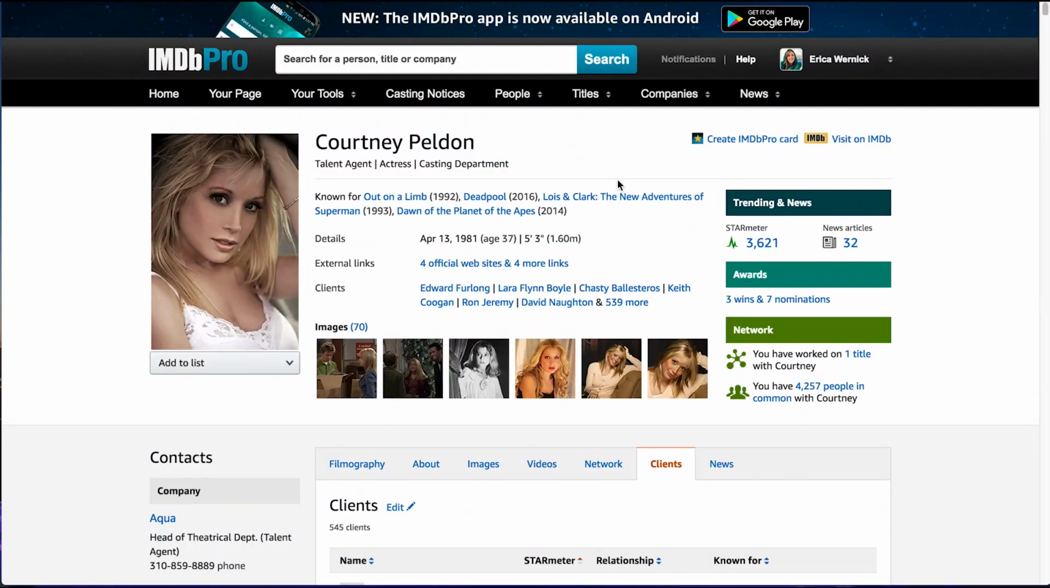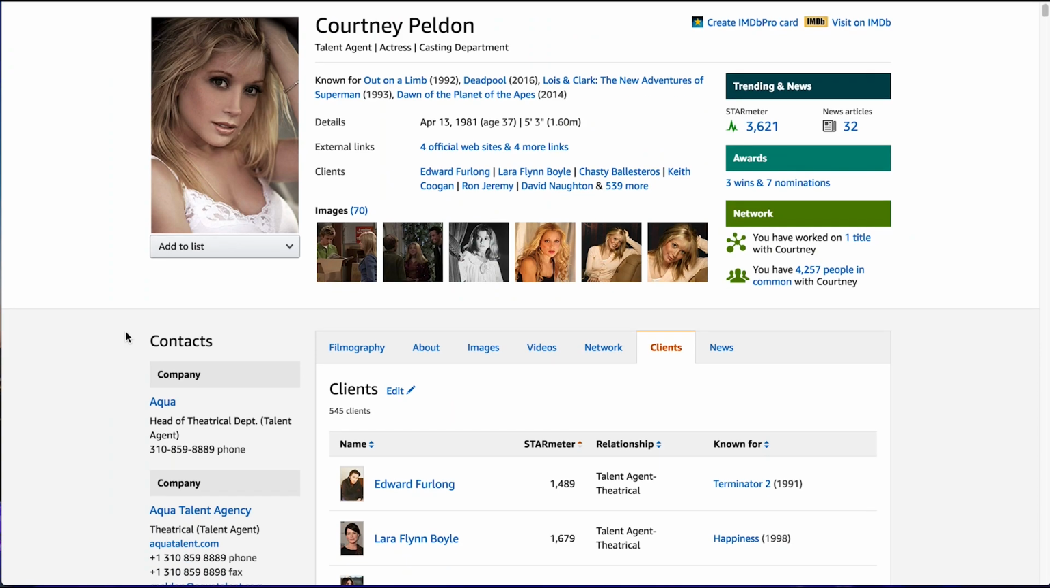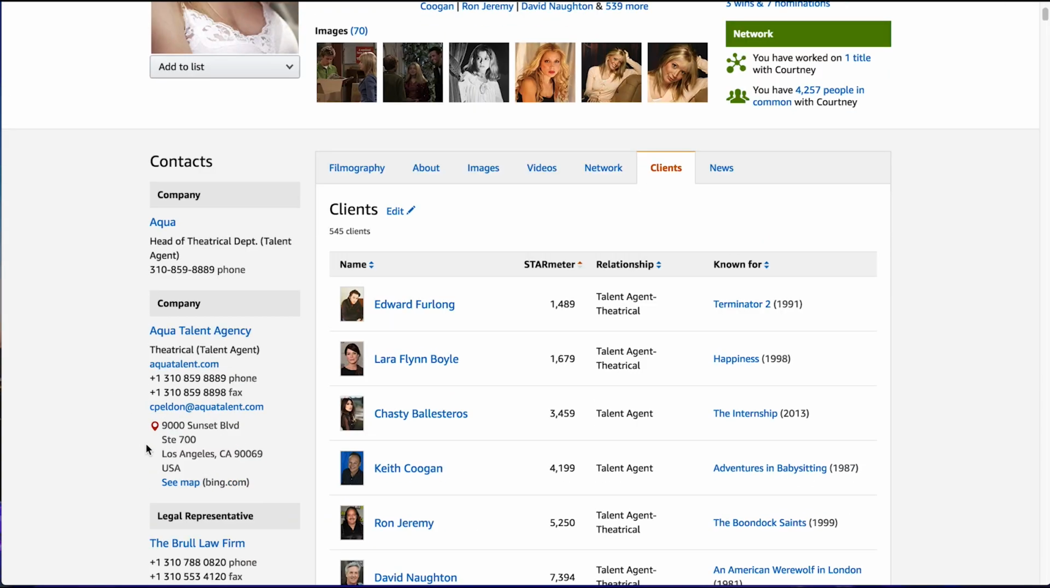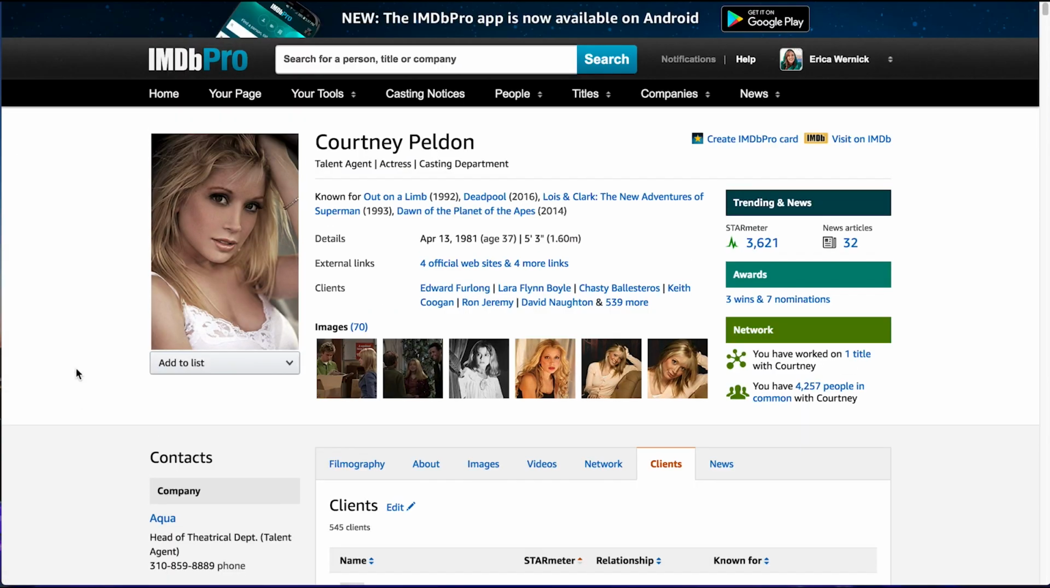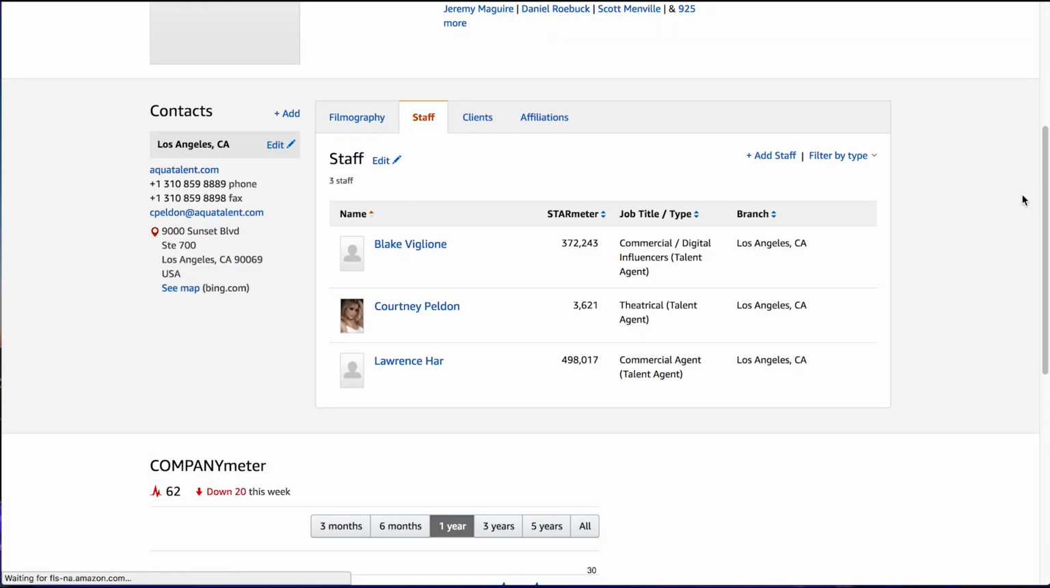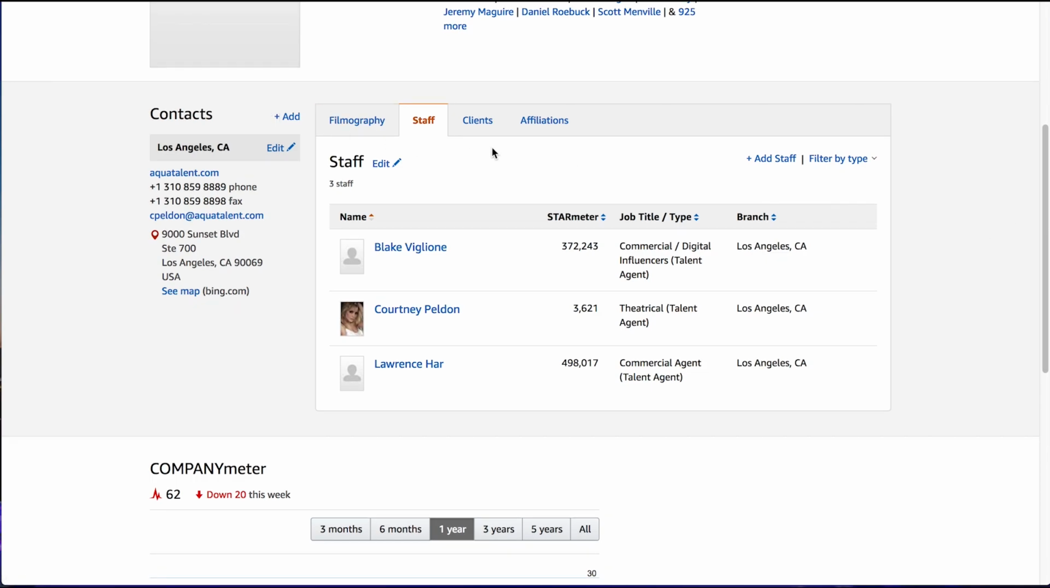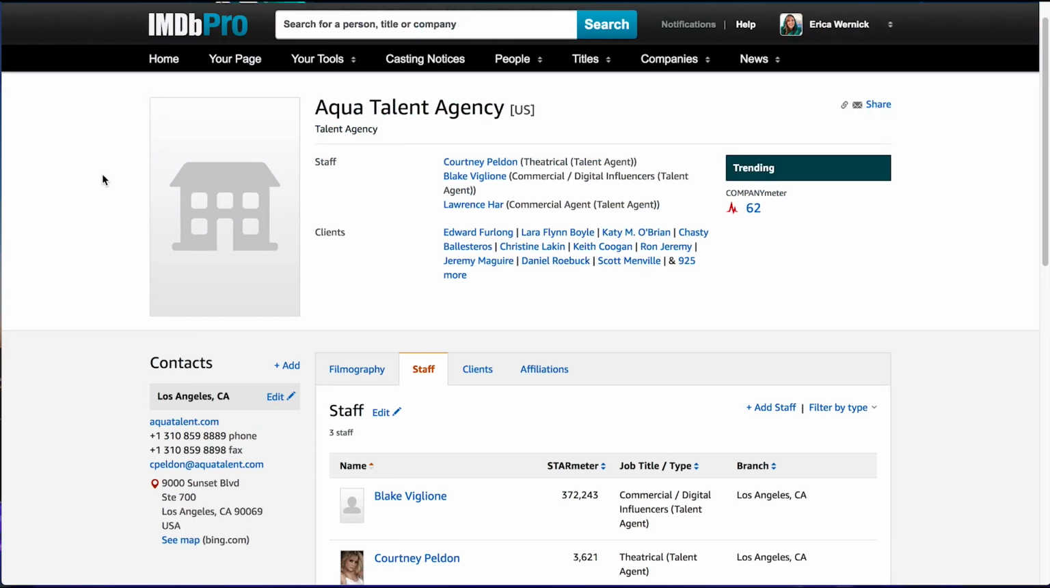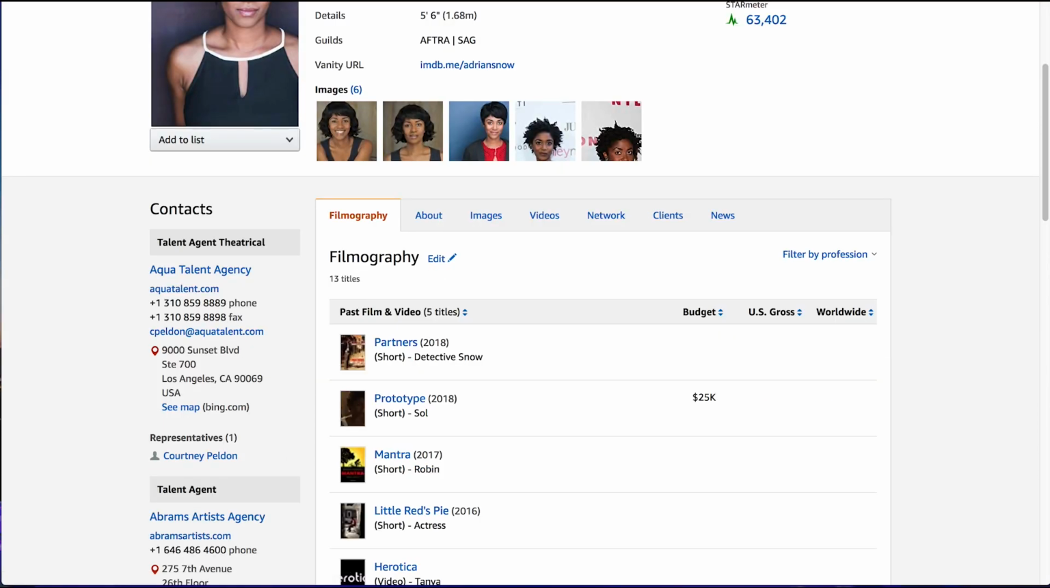Yeah, so this is how you can look up the agents, and you'll see all of their contact information. So here is Courtney's email address right here. So when you're doing your cold submissions, you can send an email right to her. So that's why this is so great. IMDb Pro is so great because it shows you the contact information for Aqua Talent, for the agencies, which is really great. Okay, so I'm just going to go on. Let's look up one more person just to see what else we can get.